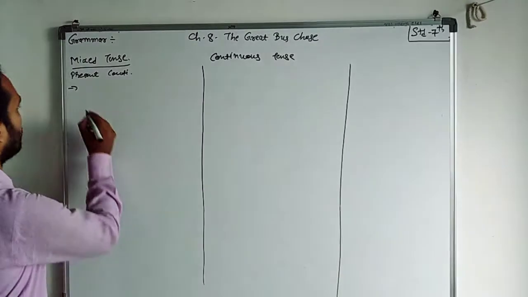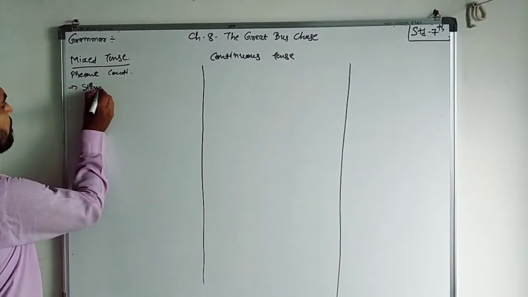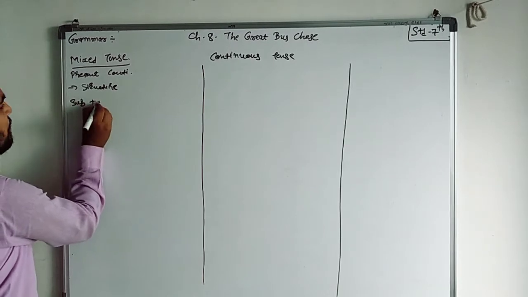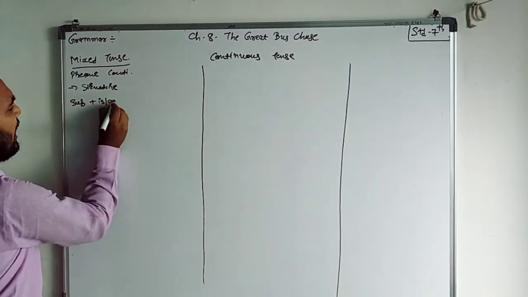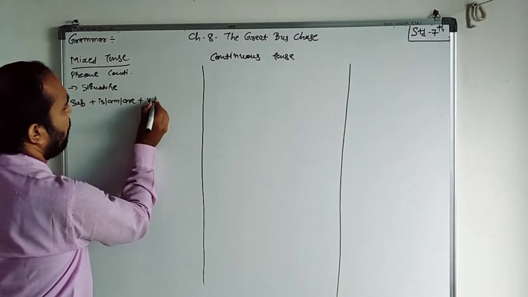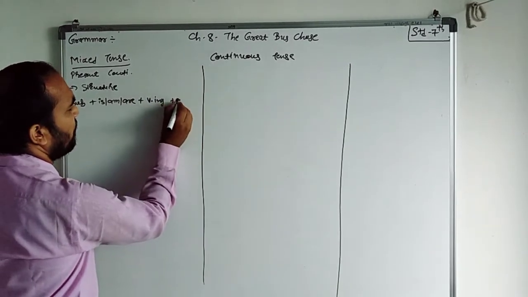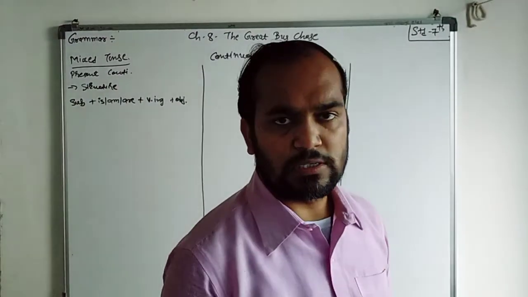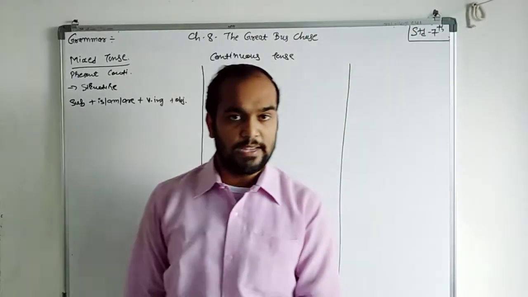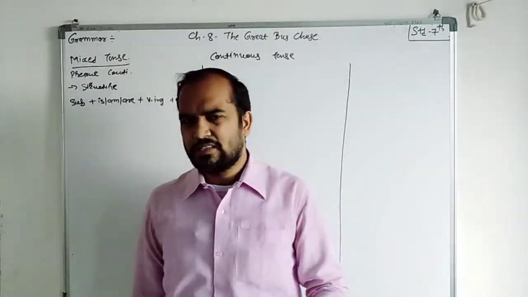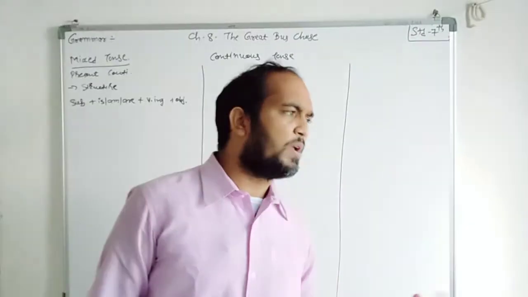Now the structure. What is the structure? Subject plus is, am, are plus verb with ing plus object, right? This is the structure: subject plus is, am, are plus verb with ing plus object plus other words, if there are any.